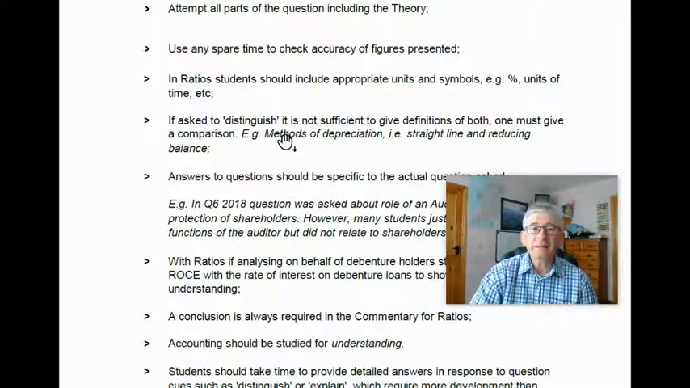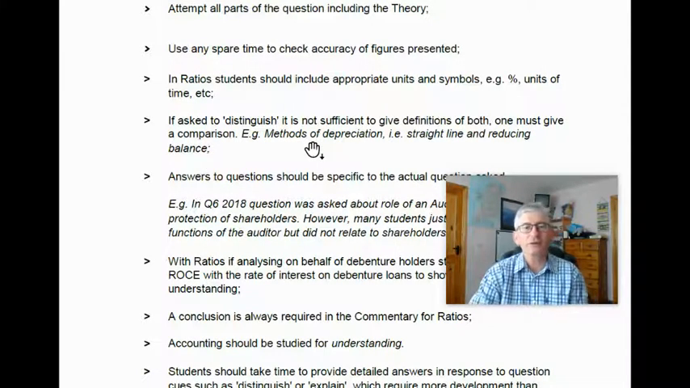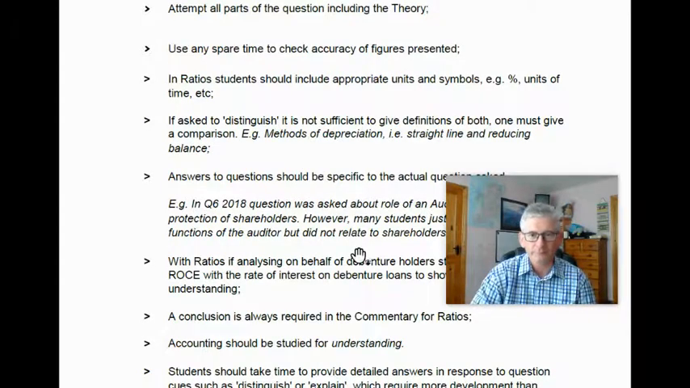Now, if asked to distinguish, it is not sufficient to give definitions of two items. For example, distinguish between the methods of depreciation, straight line and reducing balance. It's not just enough to give a definition of both. You must make a distinction between them.